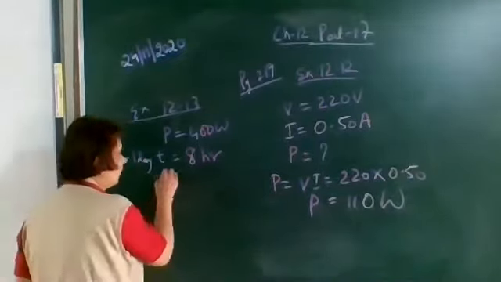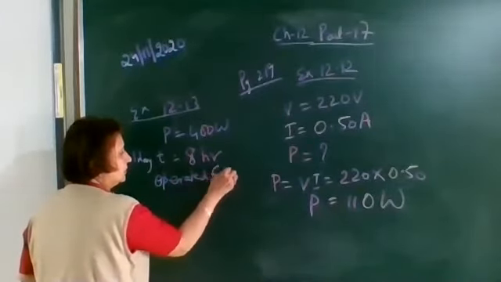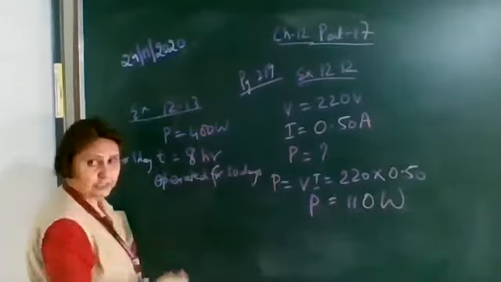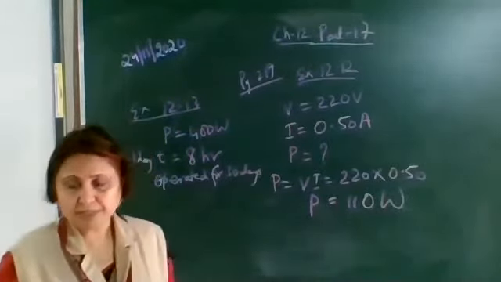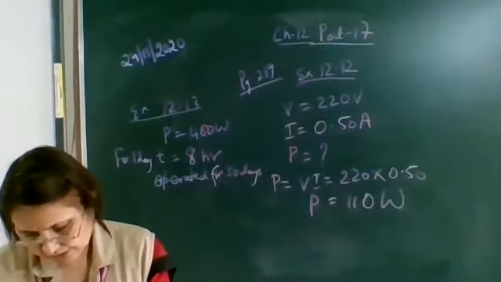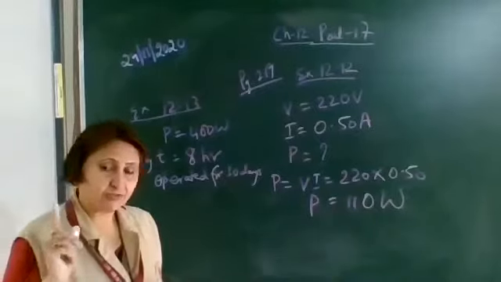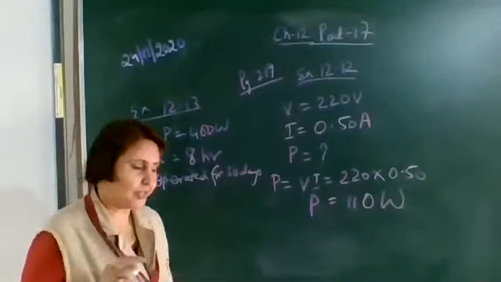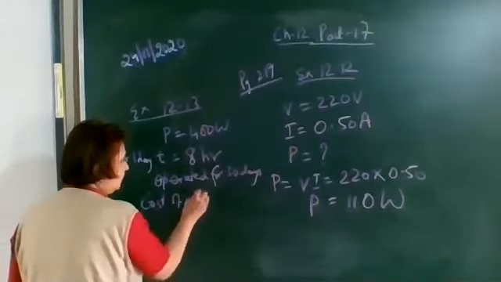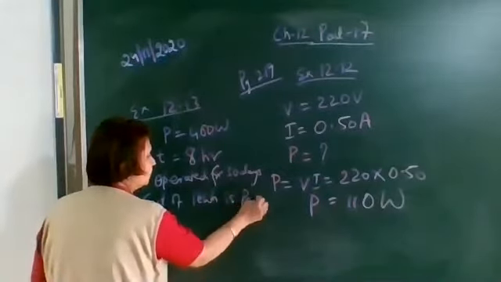It is not only operated for a day, the full month it is operated, so it is operated for 30 days. And per unit is costing 3 rupees. Per unit, that is 1 kilowatt hour, costs 3 rupees.